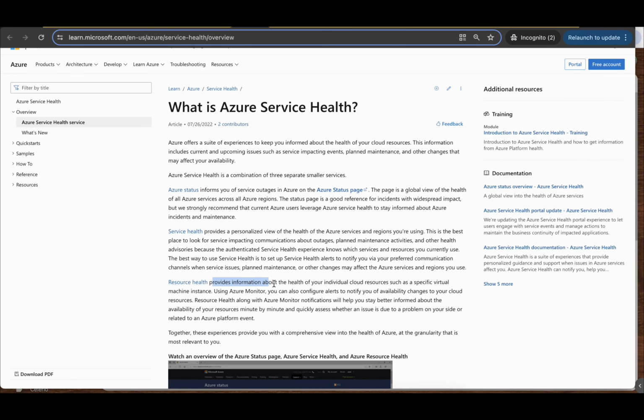Resource Health provides information about the health of your individual cloud resources, such as a specific virtual machine instance. So this is what is being asked.